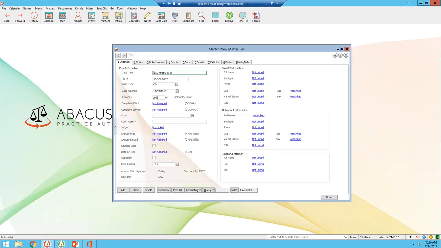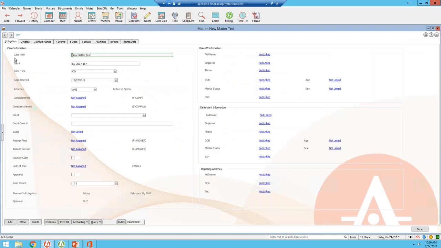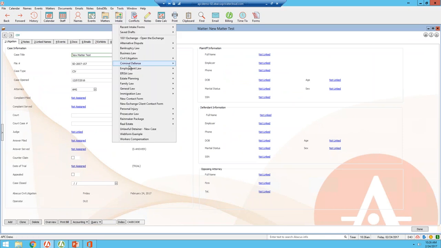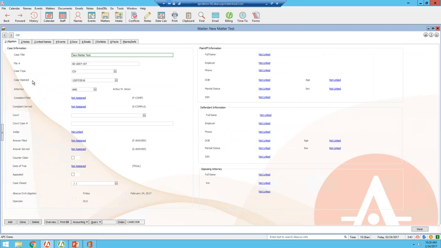And these are different packages that we provide. Based on the areas of law, Abacus has customized different packages. Civil litigation is one of the practice areas that we focus on. This is the main screen, again, where you can see and capture a case and client information.